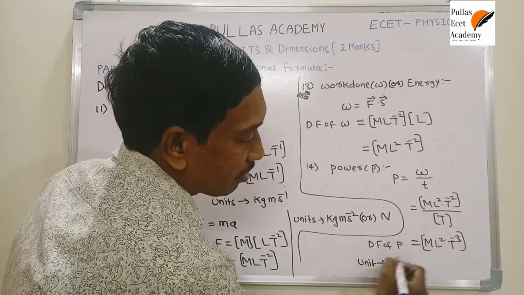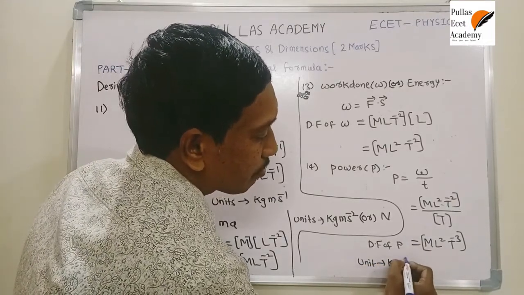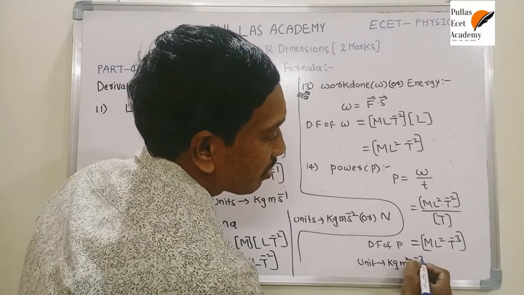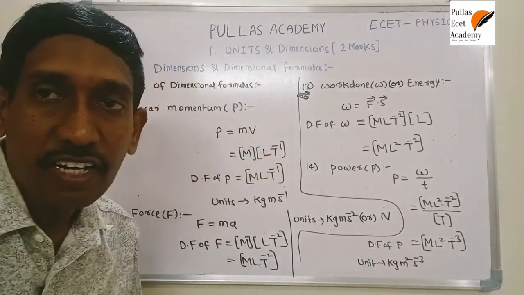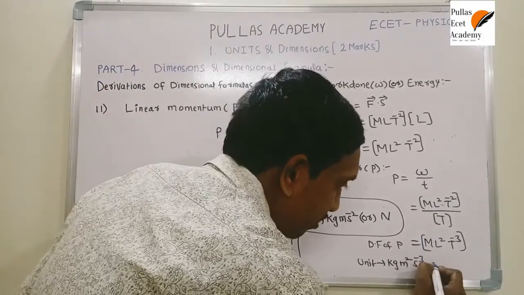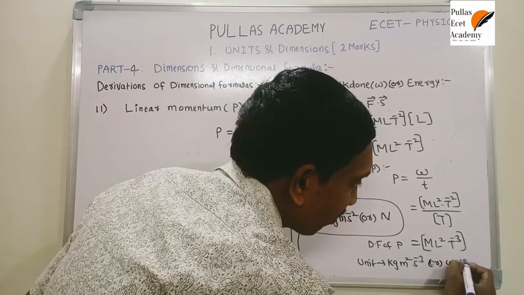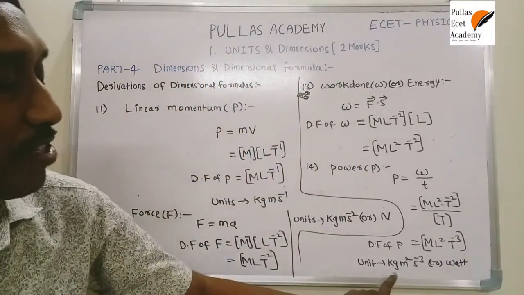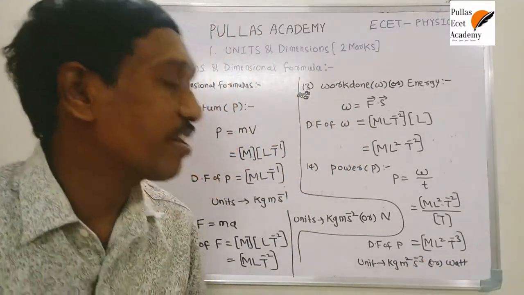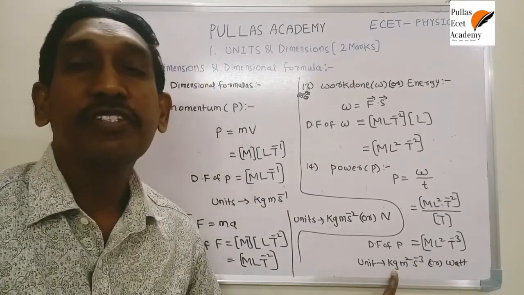The unit of mass is kilogram, length is meter, time is second, that means kilogram meter square second inverse cube is the unit of power. Actually, the SI system has given a special unit called watt. 1 watt is always equal to kilogram meter square second inverse cube. So this is the relation between watt and this unit.